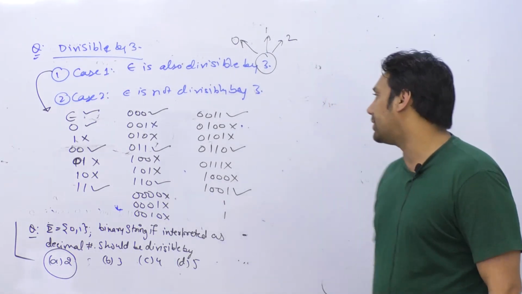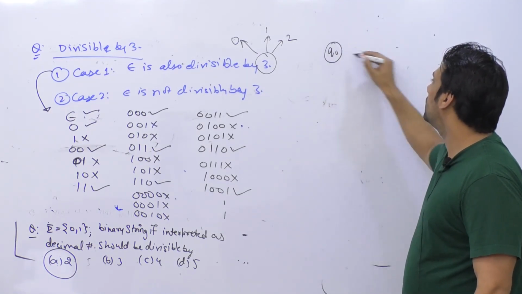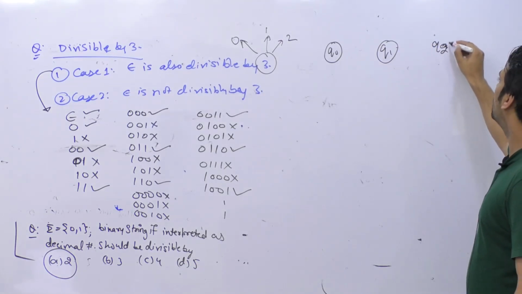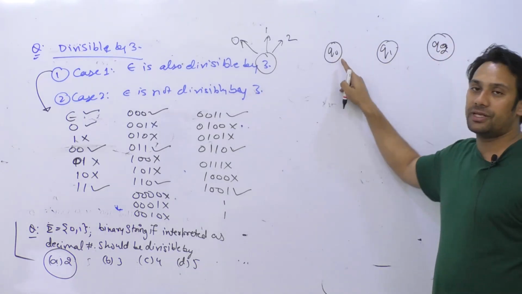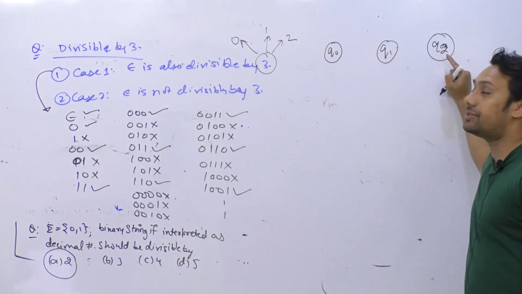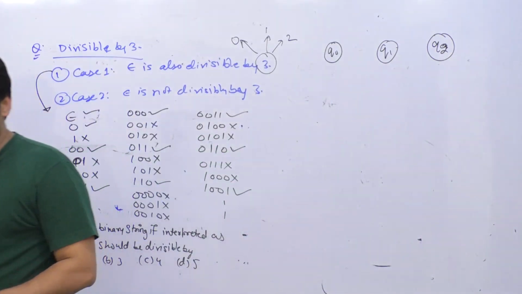So what I am trying to do here is I will create 3 states. I will create a state Q0, I will create a state Q1, I will create a state Q2, and I'm going to assume that this state is representing remainder 0, this state is representing remainder 1, and this state is representing remainder 2. Okay, इतना समझ आया कि मैंने क्या किया?